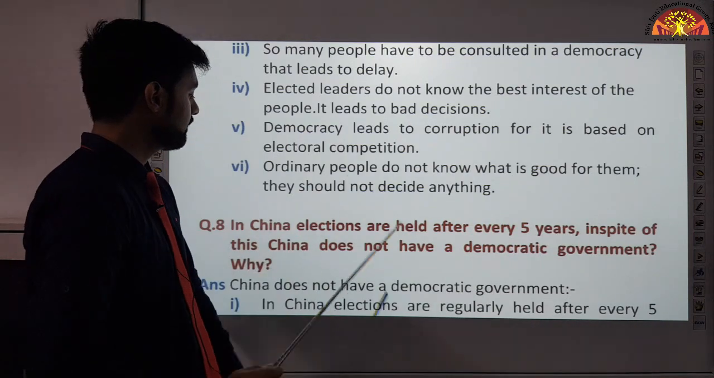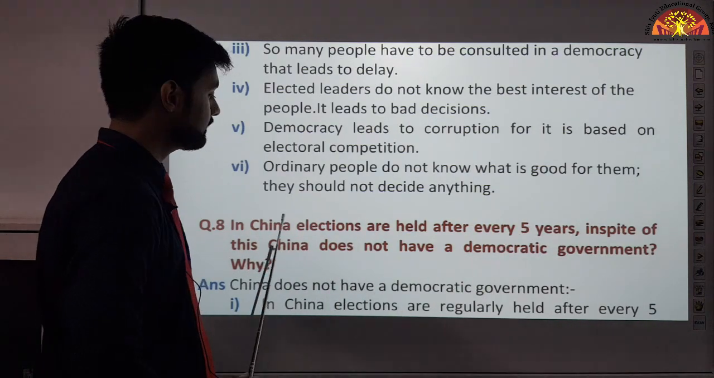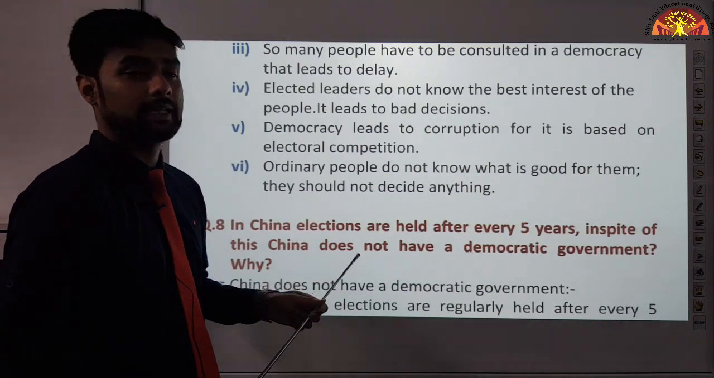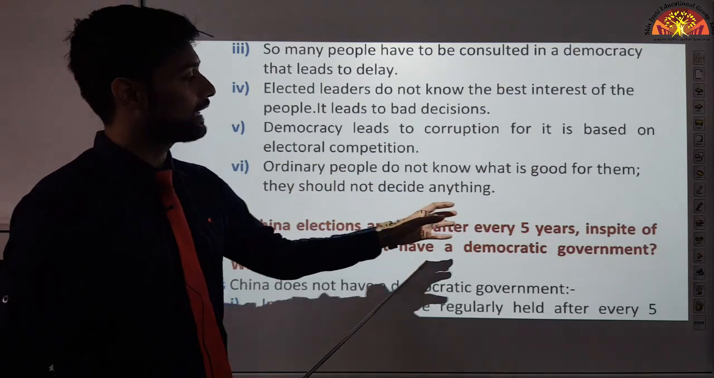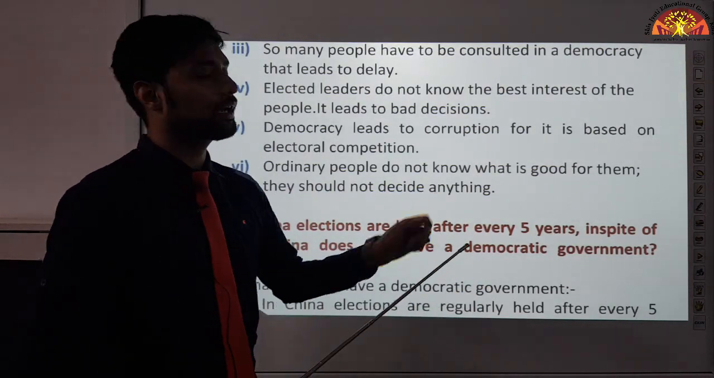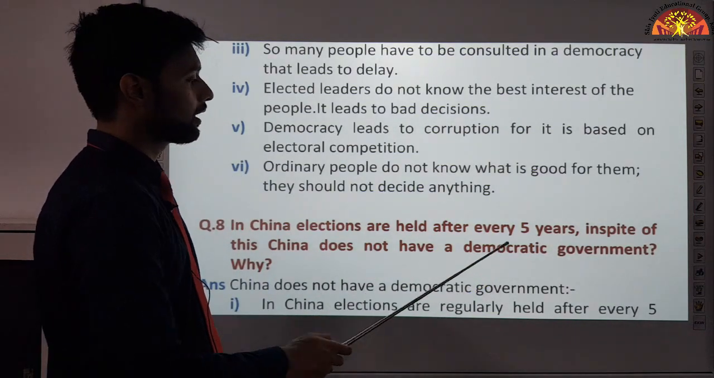Our next question: in China, elections are held every 5 years. In spite of this, China does not have a democratic government. Why? So what it is asking is that in China elections are held every 5 years, right? But still we don't call China a democratic government. Why? See, China does not have a democratic government